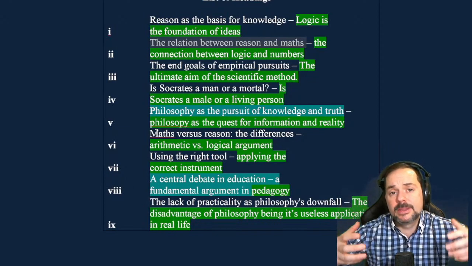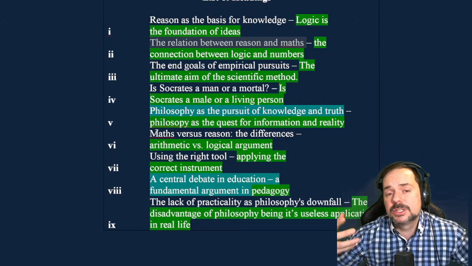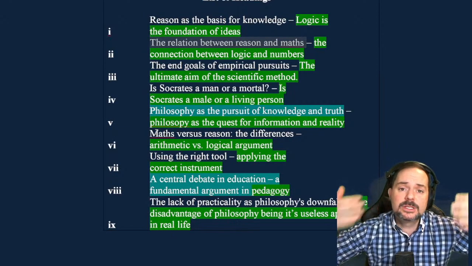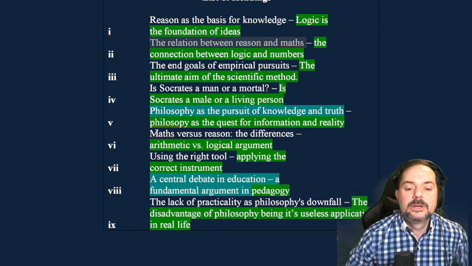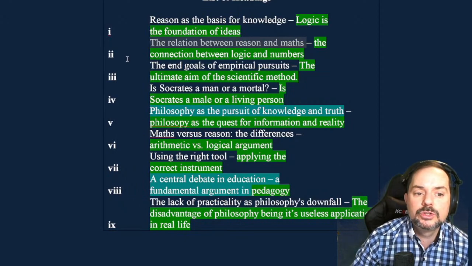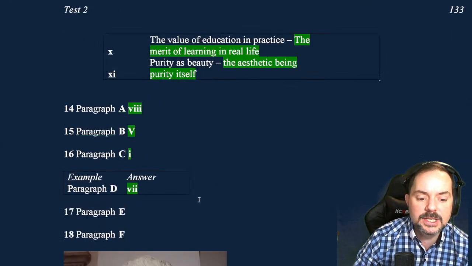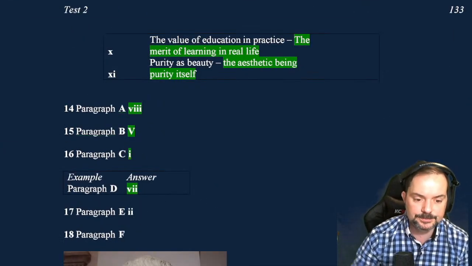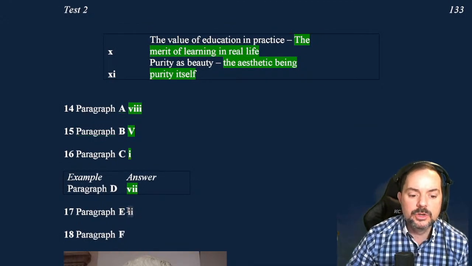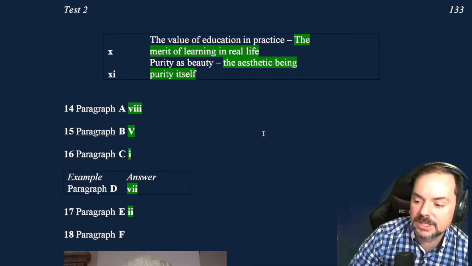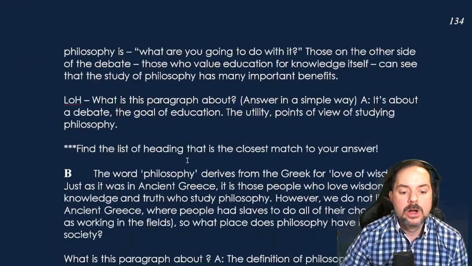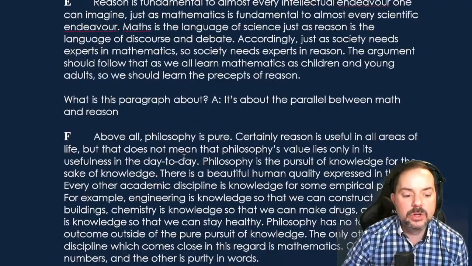This article is saying that math and reason are very much the same. So 1 + 1 = 2 is reasonable. 1 + 1 = 2, right? So it's reasonable. So 2 is the correct answer here, not 6, okay? So you pay careful attention as you're doing this. You don't rush. You make sure that it matches your answer. It's not opposite. Okay. All right, 1 more paragraph to go, everybody.